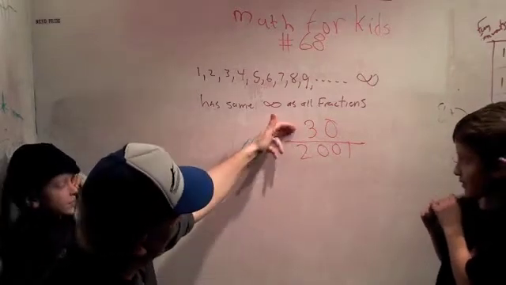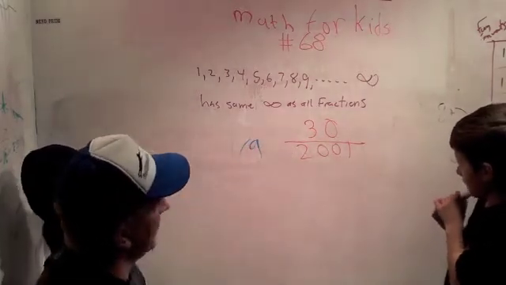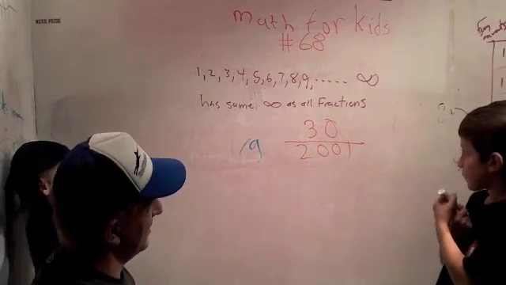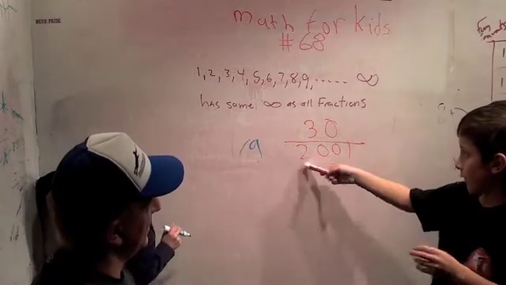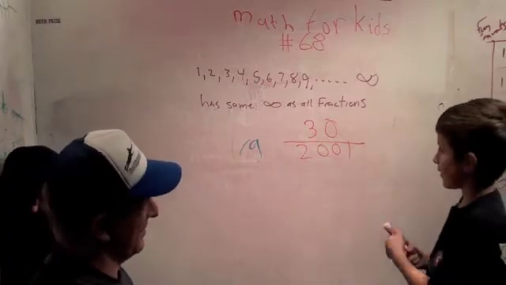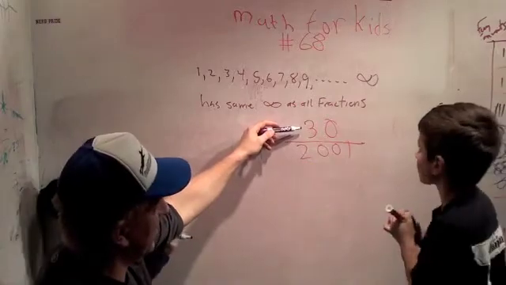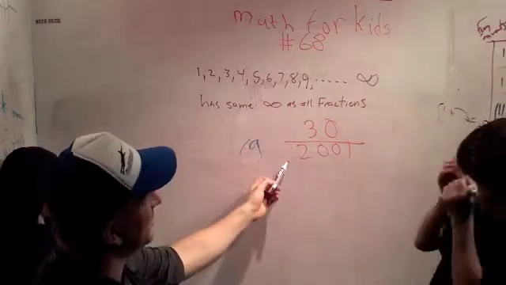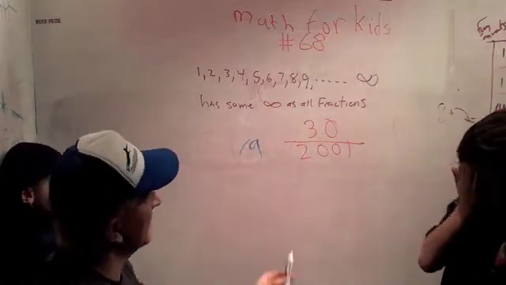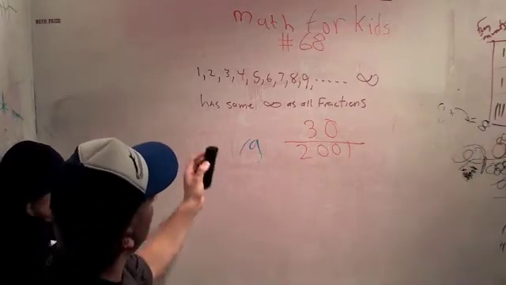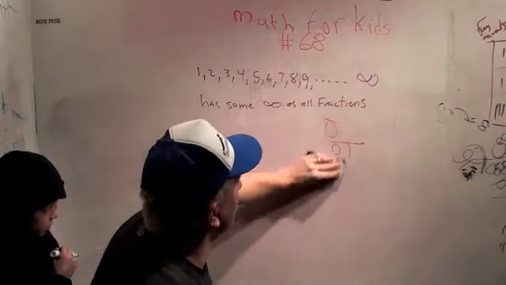Are there any numbers that divide into the top and divide into the bottom, just as an aside? 3. How do you know? Sum of the digits. We know 3 goes into 30 because it's just 3 times 10, but we also know 3 goes into 2001 because 2 plus 0 plus 0 plus 1 is 3. Anyway, that's a different story for a different time.